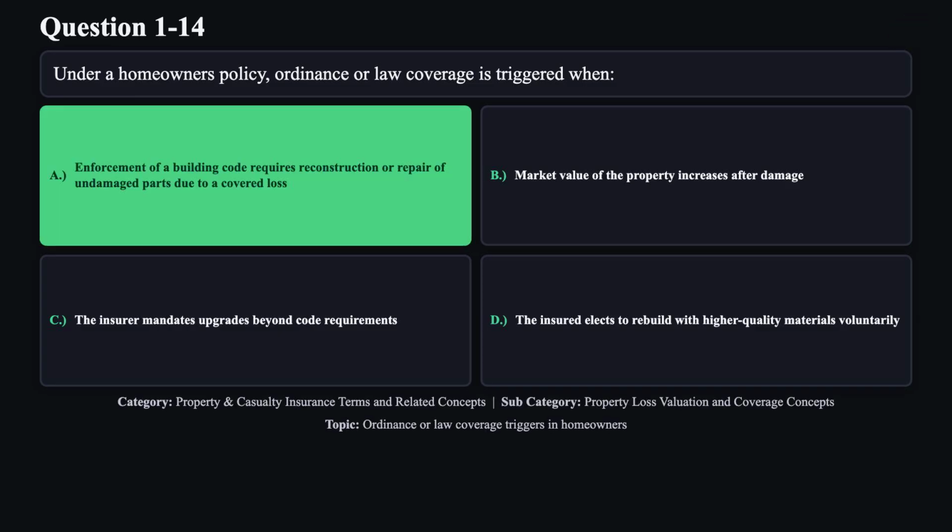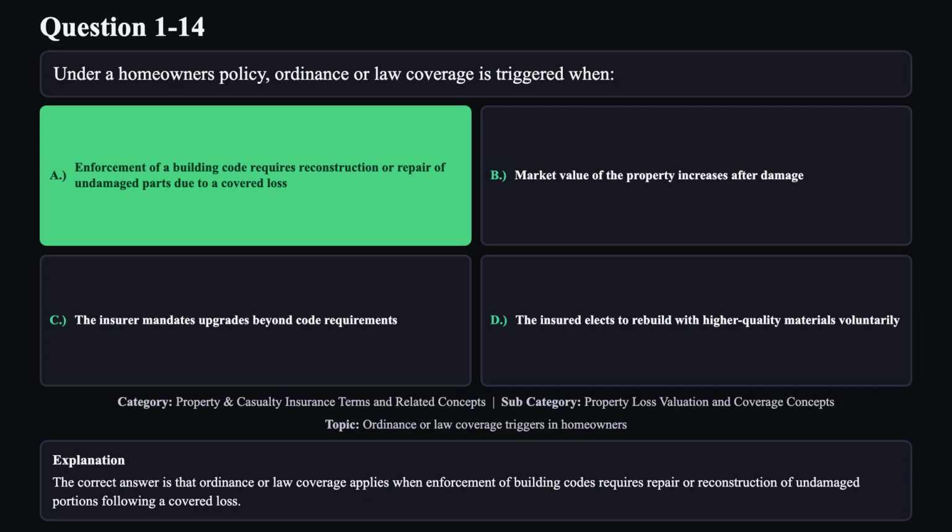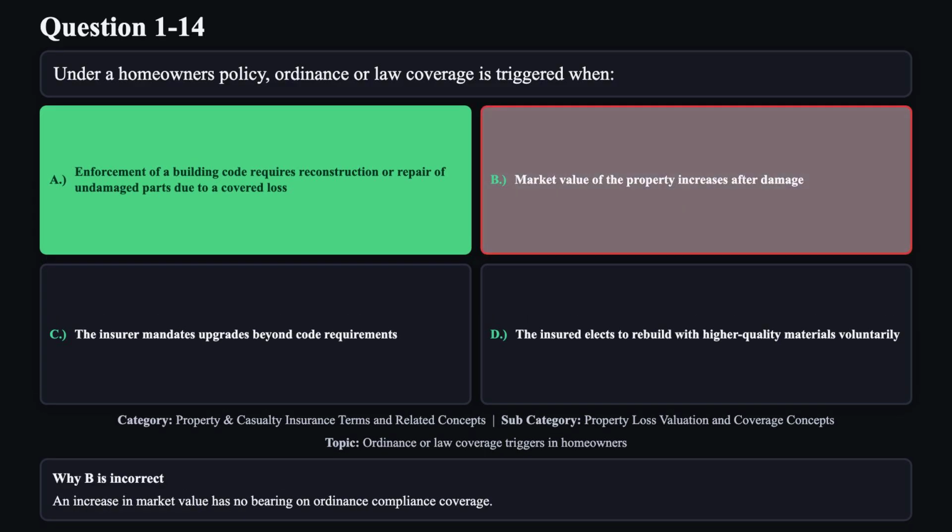The correct answer is A. The correct answer is that ordinance or law coverage applies when enforcement of building codes requires repair or reconstruction of undamaged portions following a covered loss. Reason B is not correct. An increase in market value has no bearing on ordinance compliance coverage.